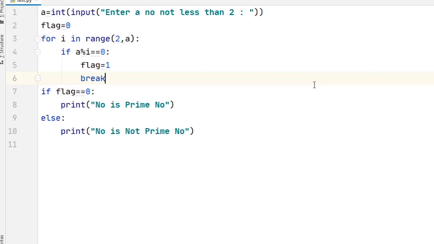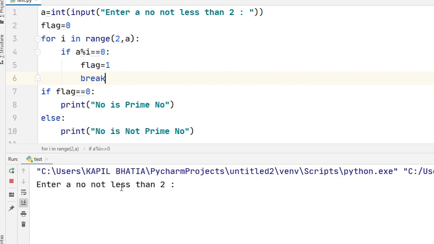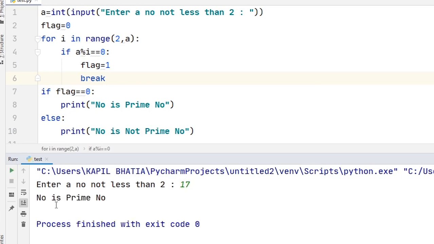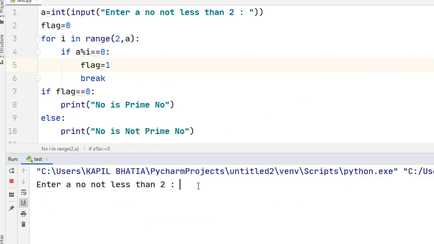Now let's try to run this code. Okay. So here you can see the prompt has come. Suppose I want to check whether 17 is a prime number or not. The output is: number is prime number. Okay. Again I run this code and check one more number. Let's try 9.